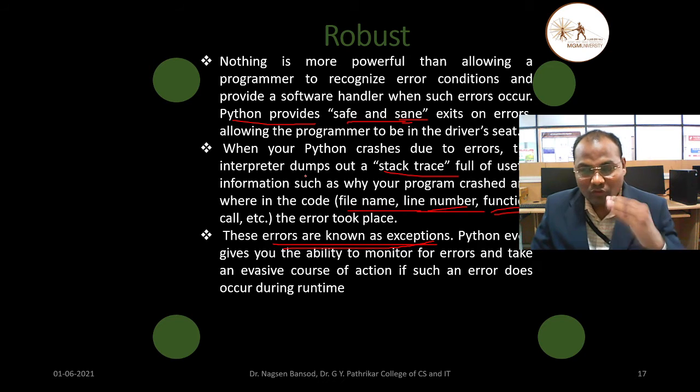What information is stored in the stack? That information helps us to minimize the error, reduce the error or overcome that error. That is called the exception.